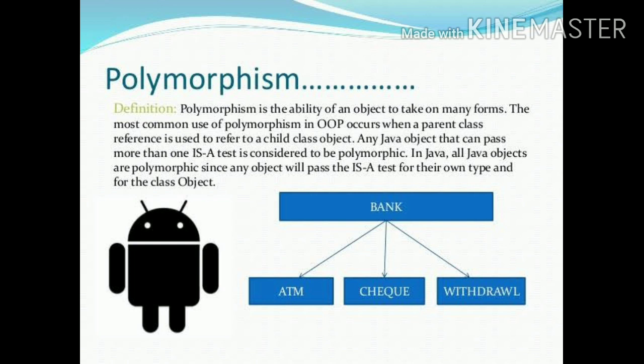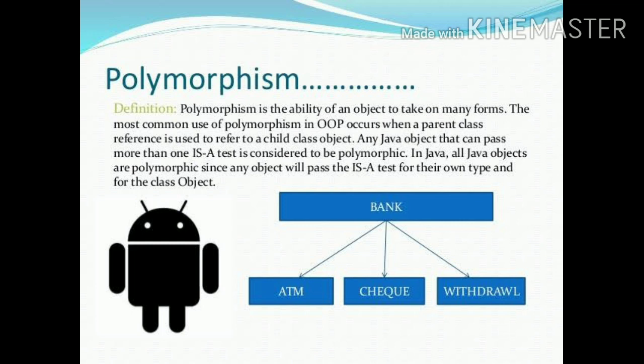Polymorphism. It is the ability of an object to take on many forms. The most common use of polymorphism in the object-oriented paradigm occurs when a parent class reference is used to refer to a child class object. Any Java object that can pass more than one ISA test is considered to be polymorphic. In Java, all Java objects are polymorphic since any object will pass the ISA test for its own type and for the class Object.